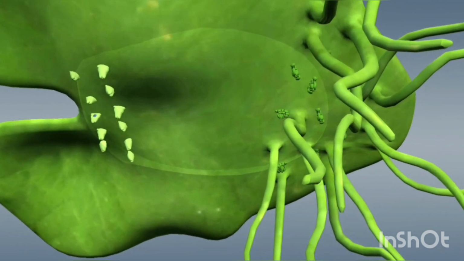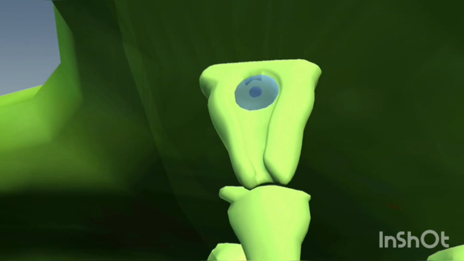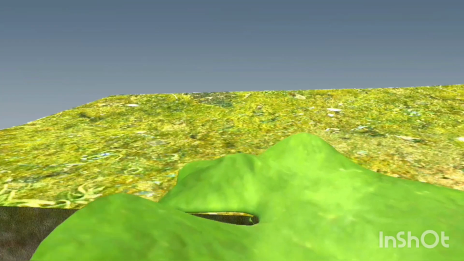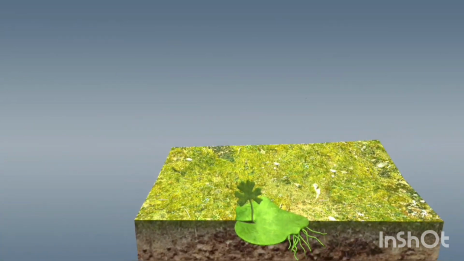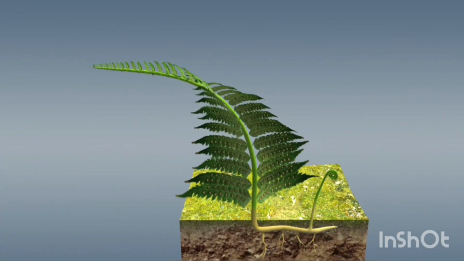The spores develop into a characteristic heart-shaped prothállium. The bottom side of the prothállium contains thread-like structures and reproductive organs. Sperm cells swim to the female reproductive organs, where they fertilize the eggs, and thus zygotes are formed. Zygotes then develop into fern plants. In the life cycle of ferns, as with angiosperms and gymnosperms, the asexual generation is dominant.